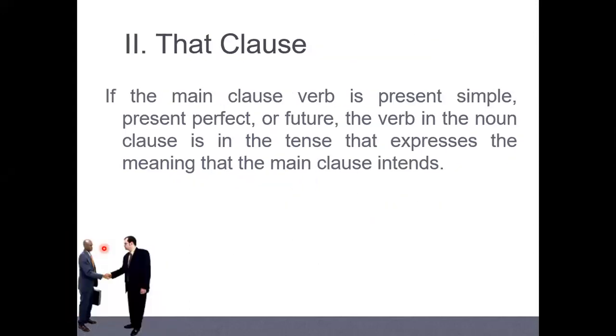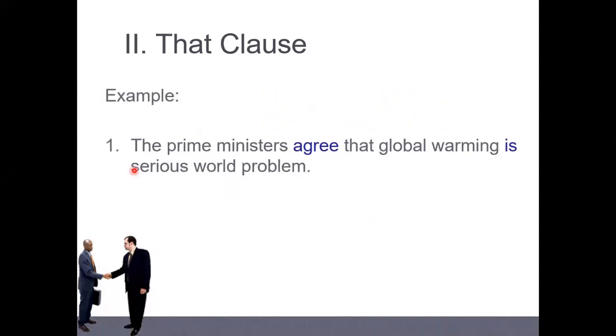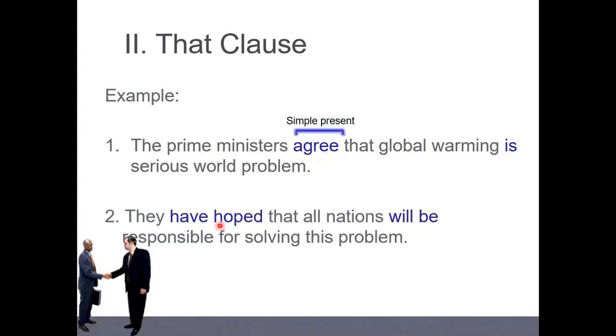When the reporting verb is present simple, present perfect, or future, we don't change the tense. Example here, everybody: the prime minister agrees. The verb here is not past simple, right? If this is present simple like this one, keep the same, we don't change. They have hoped.